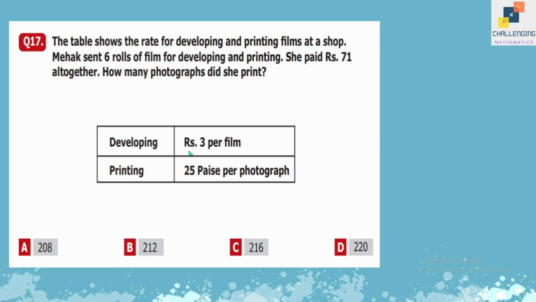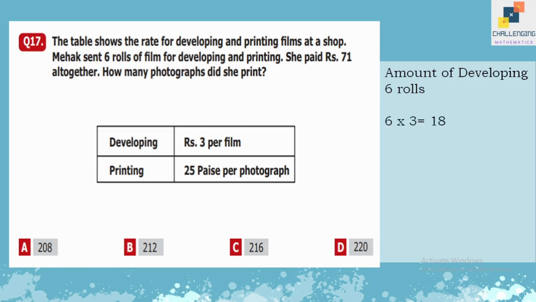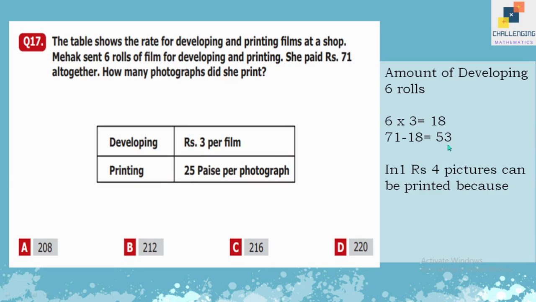So the rate of developing per film is rupees 3. She spent 71 rupees, out of which she directly spent 18 rupees on development of the film rolls, because there were 6 rolls and each was developed for rupees 3. So 6 threes are 18. Out of 71, if we subtract 18, the answer is 53. 53 rupees are left. Now we have to see how many photographs can be printed in 53 rupees.